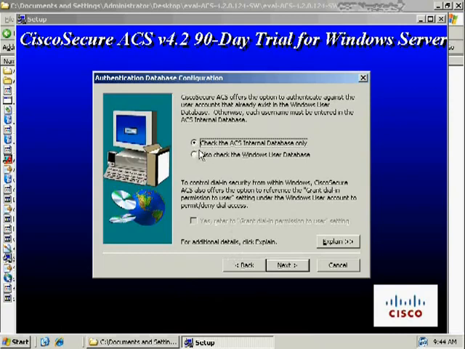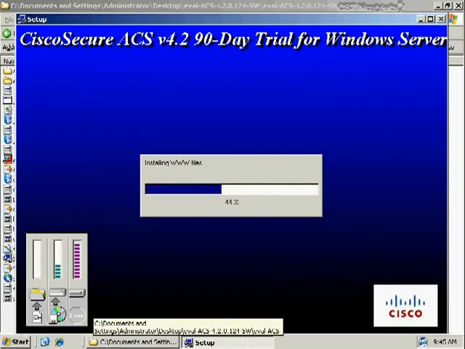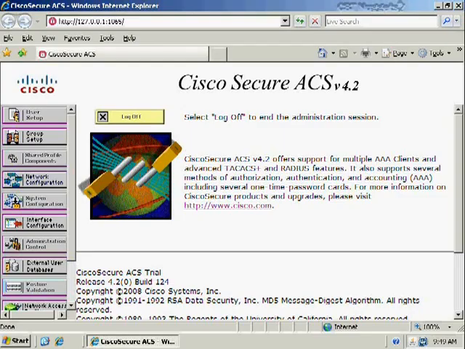As you're going through the installation, it does ask you the question on the ACS server. Are you going to use an internal database, meaning the ACS server has everything? Or are you going to integrate this with the Windows user database? And if so, the Windows Active Directory, when you configure users, has this grant dial-in permission. It was used for dial-up users, and it's now used for VPN users. And it says, do you want to refer to this to allow or deny dial-up or VPN access if you use Windows? Well, I'm not going to use Windows. I'll use the ACS server. So it's going to do its copy shindig, and then I'll bring the video back.